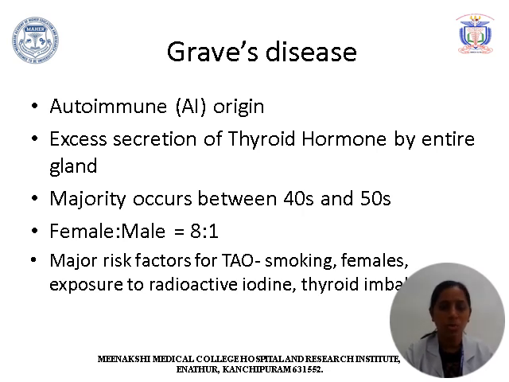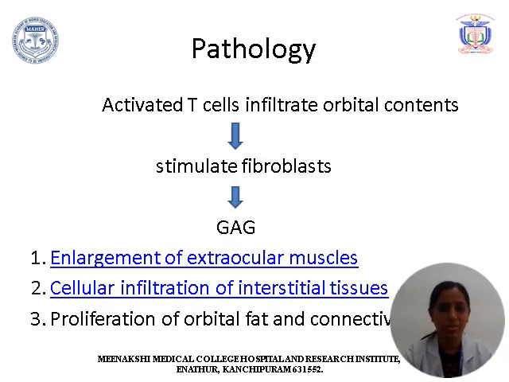Graves' disease is the most important cause of thyroid eye disease. It is autoimmune in origin. Excess secretion of thyroid hormone results in this condition, which occurs between the 40s and 50s age group with female preponderance of 8:1. Major risk factors are smoking, exposure to radioactive iodine and thyroid hormone imbalance.